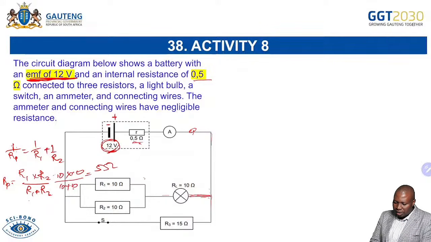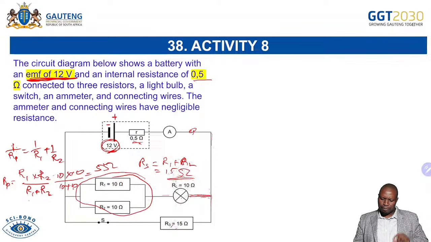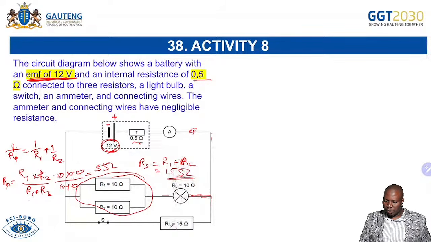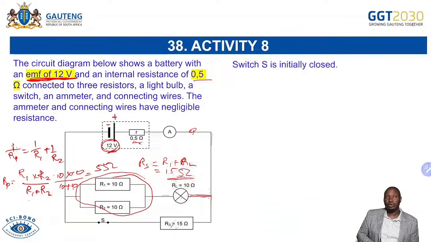So you can see that this together is 5 ohms. And then when you add this R in series here, R1 plus RL of the light bulb, you are able to get 15 ohms there. So you can see you are having 15 and 15, and these two are in parallel. So you can even use product over sum again, 15 times 15 divided by 15 plus 15, to get the external total resistance that we're having here, the external resistance. So I hope you understand that. Let's go to the questions without wasting time.